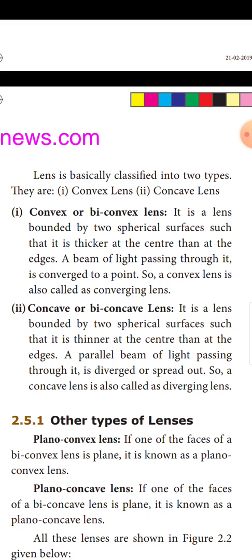Concave or biconcave lens. It is a lens bounded by two spherical surfaces such that it is thinner at the center than at the edges. A parallel beam of light passing through it is diverged or spread out. So a concave lens is also called a diverging lens. A convex lens is also called a converging lens.